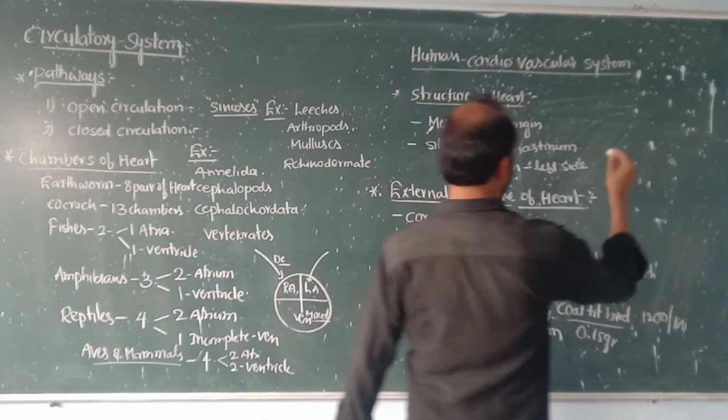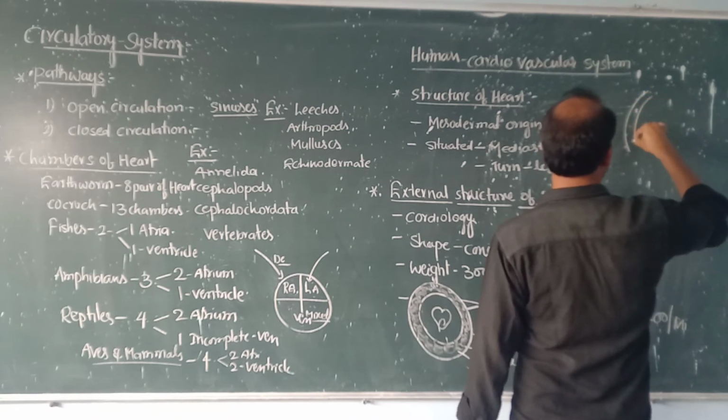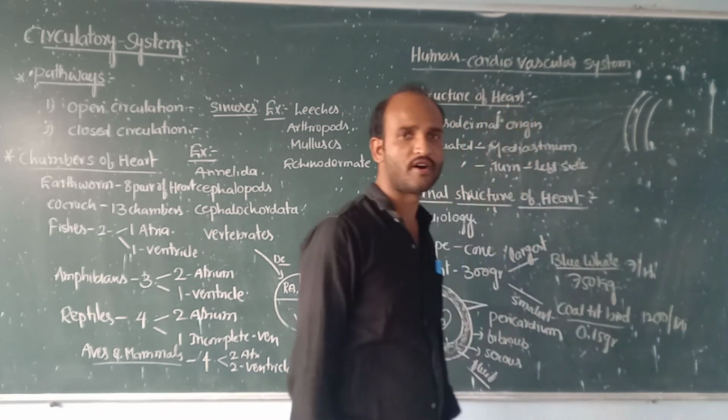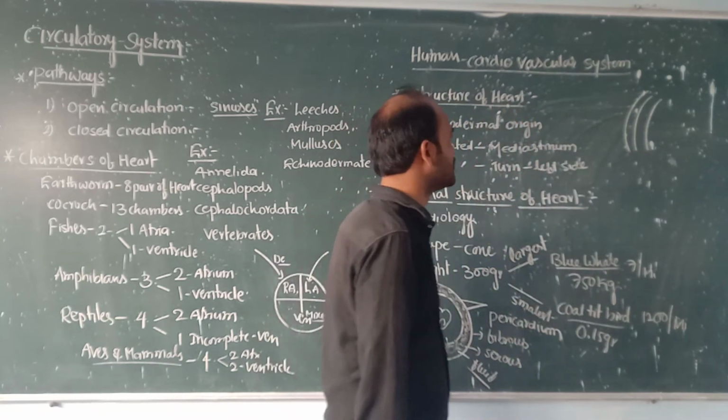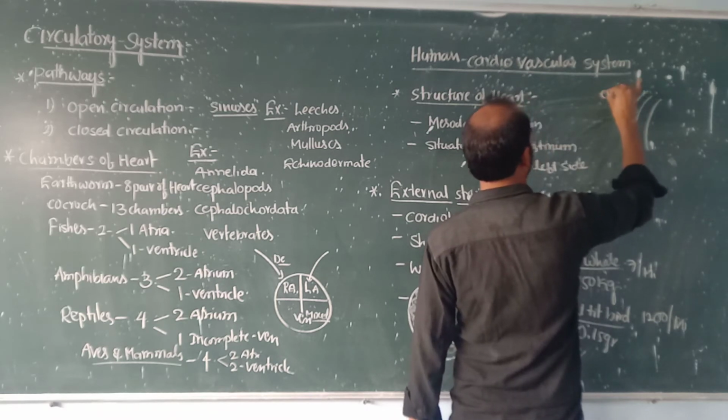Now, the wall of the heart consists of three layers. The outer layer is the epicardium.